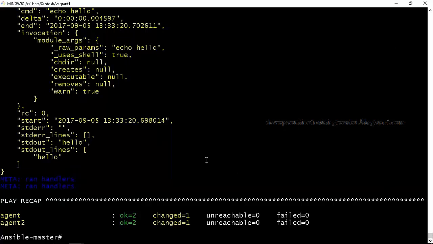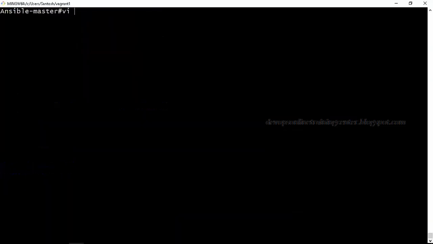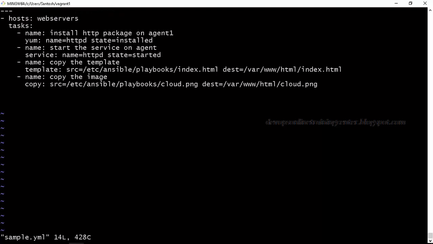Maybe you can practice, and when you are practicing for the first time, there will be a lot of issues with respect to indentation. So you need to follow the indentation exactly to make it work. One space difference here and there will throw an error, because Ansible follows indentation, just as Python also follows indentation.